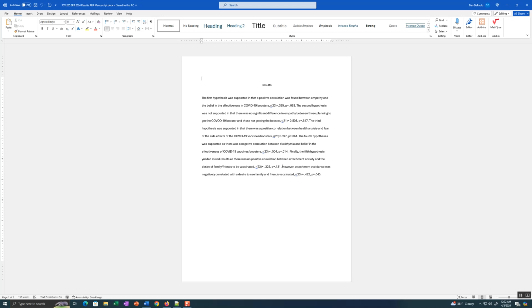The fourth hypothesis was also supported as there was a negative correlation between alexithymia and the belief in the effectiveness of the vaccine booster. If you're high in alexithymia, that means you have trouble identifying and labeling emotions. If you're high in alexithymia, then you're low in the belief of the vaccine and the boosters. So if you're having trouble understanding your emotions, then you're probably going to be low on empathy too, and you're probably not going to think much about the vaccine being effective.